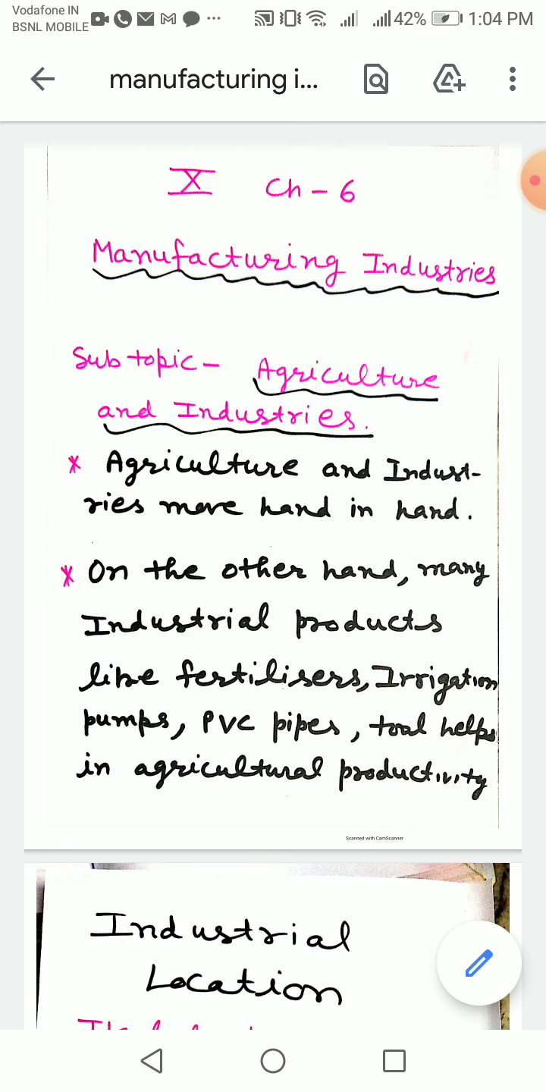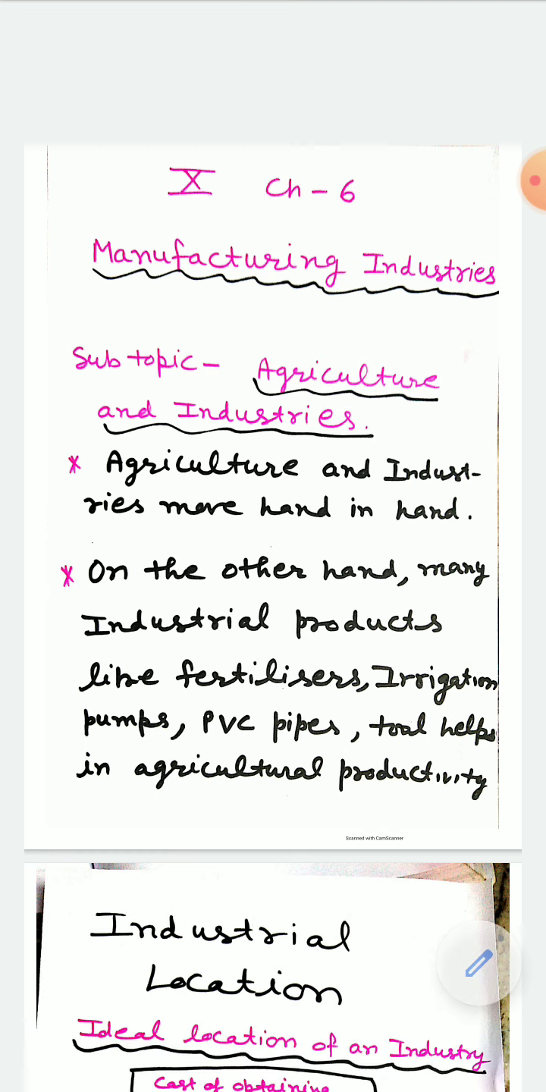First of all, we have to know the meaning of manufacturing. What is manufacturing? Production of goods in large quantities by processing raw materials to more valuable products is called manufacturing. When we change the raw material into a valuable product, it is called manufacturing. Now our subtopic is how agriculture and industries are dependent on each other.